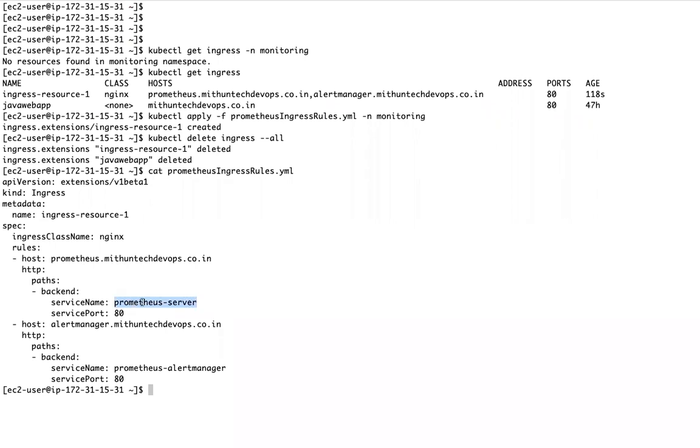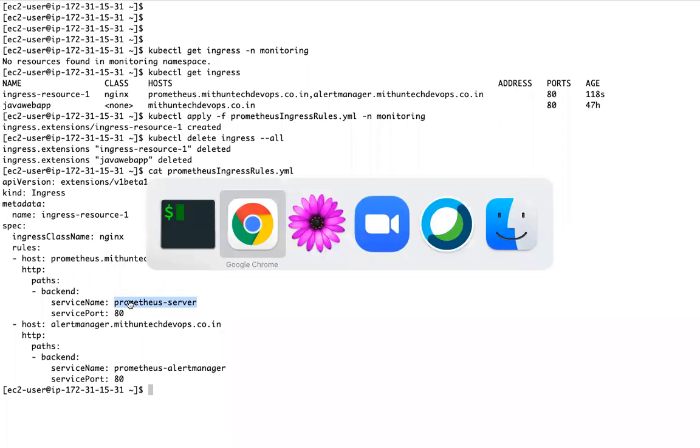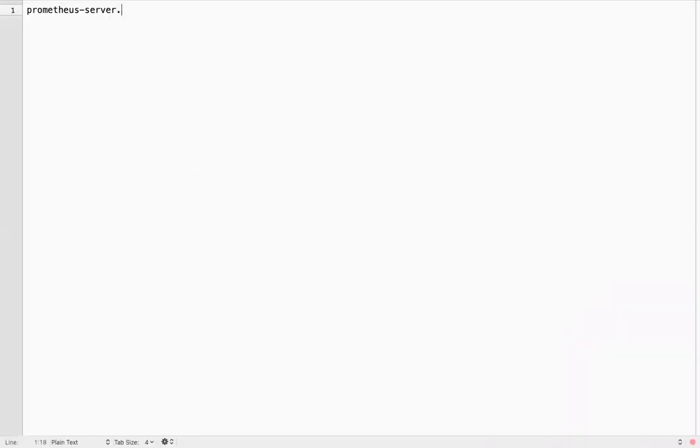The service name should be something like this: service name dot namespace name dot svc dot something like this. This we call a fully qualified name. So in that case, you need to give something like this.